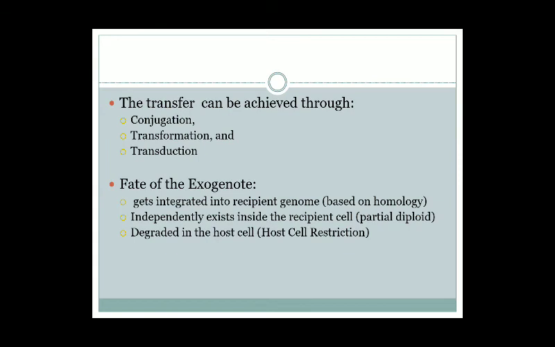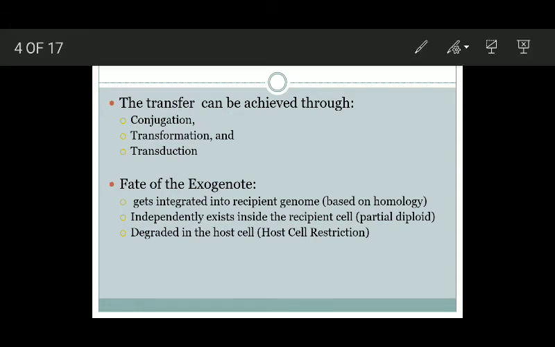Now, the transfer of genetic material in bacteria can happen due to a number of agencies, or it can occur through different routes. The first one is conjugation, the second one is transformation, and the third one is transduction. These are different modes of sexual reproduction in bacteria. Now, what is the fate of the exogenote?